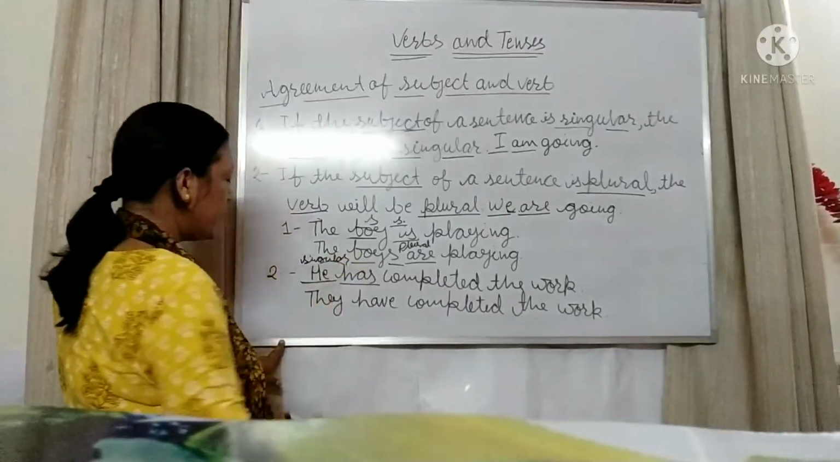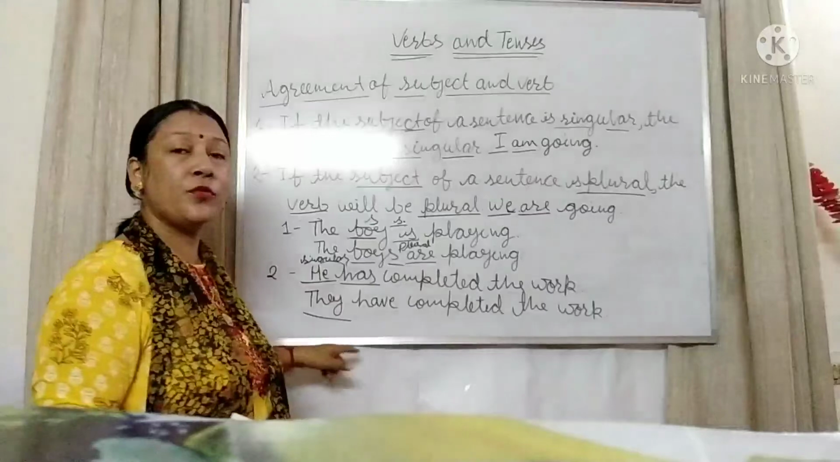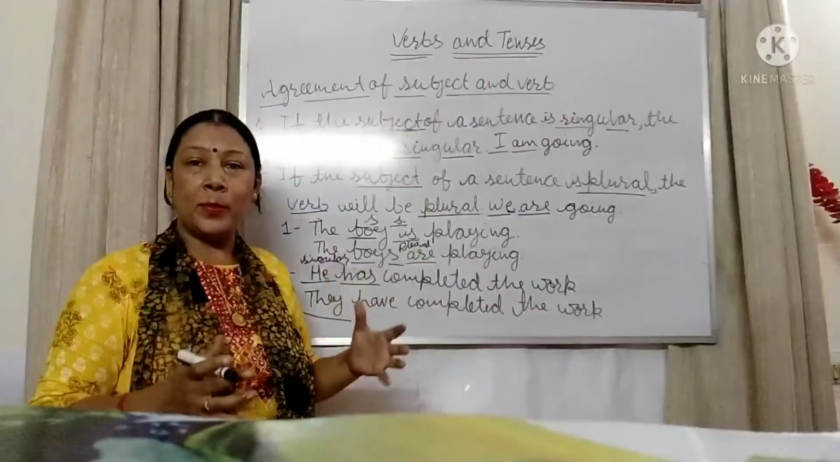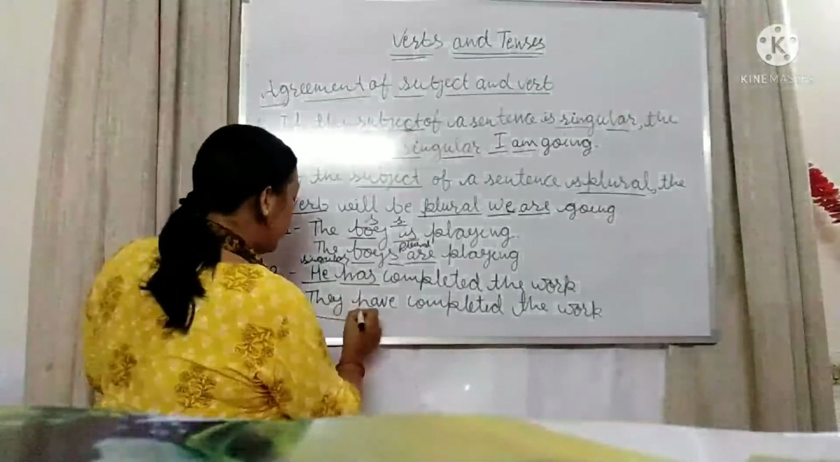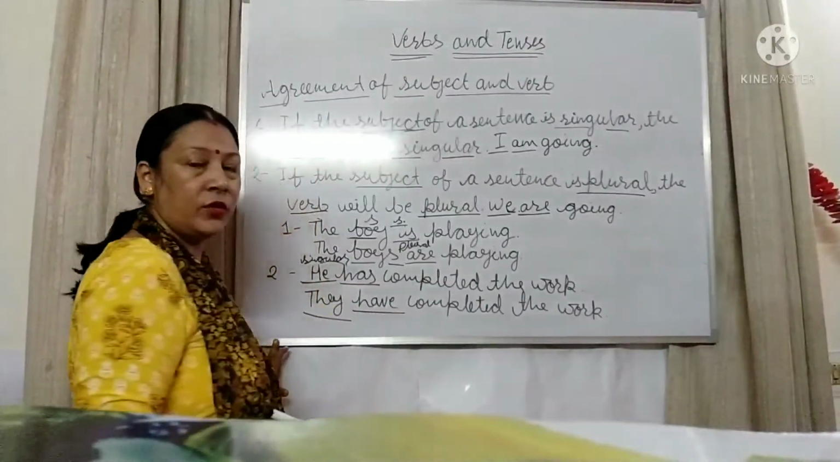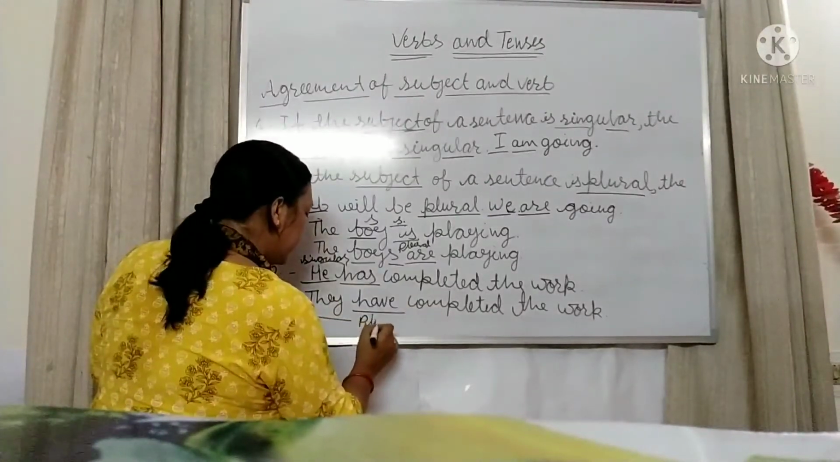Whereas in the second sentence you can see they are plural. They is used for so many people, so many human beings. So that's why the helping verb have is used for the plural. So these both are plural here.